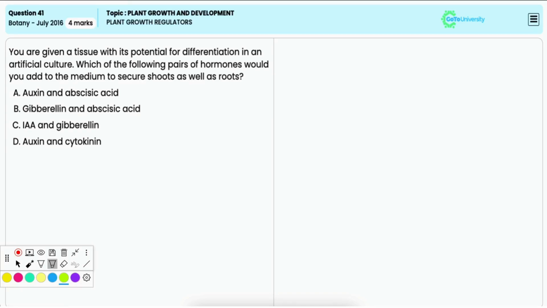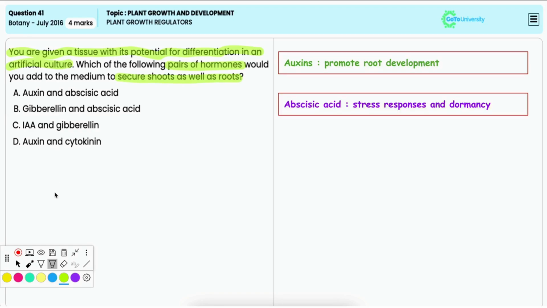You are given a tissue with its potential for differentiation in an artificial culture. So you have to identify which of the following pairs of hormones you would add to the medium to secure shoots as well as roots? Option A, auxin and abscisic acid.